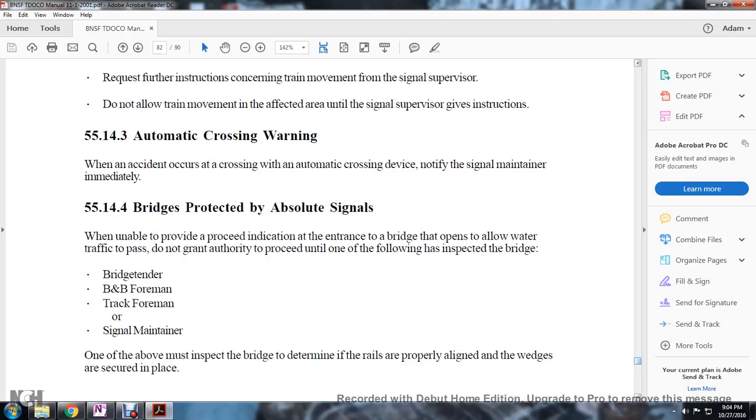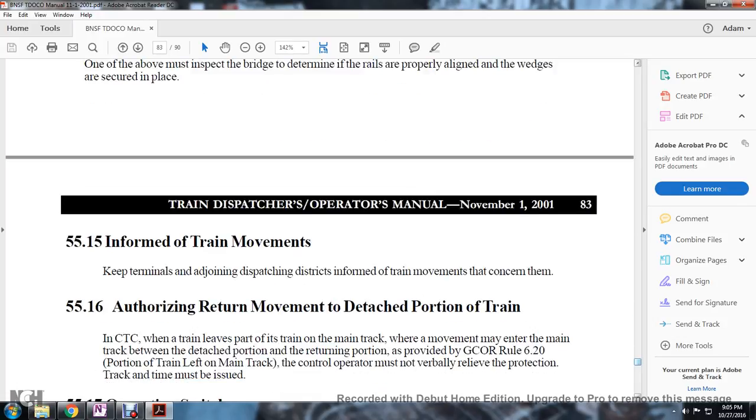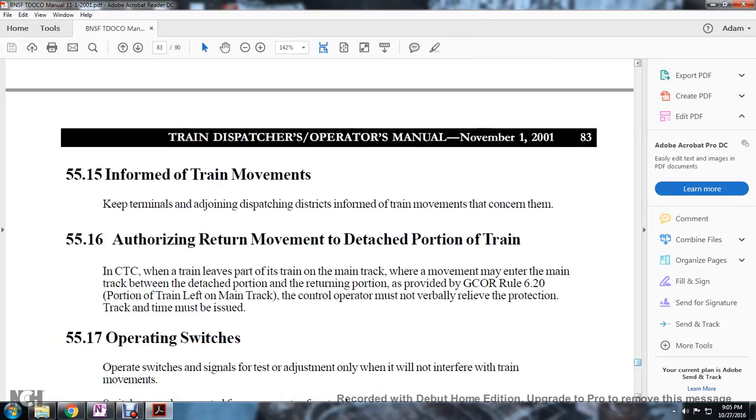Rule 5514.4, bridges protected with absolute signals. When unable to protect the identification entry to bridges that open for waterway traffic, do not grant authority to proceed until one of the following has inspected the bridge: bridge tender, bridge foreman, track foreman, or signal maintainer. One of these must inspect the bridge to determine if the rails are properly lined with the wedges or circular locks in place.